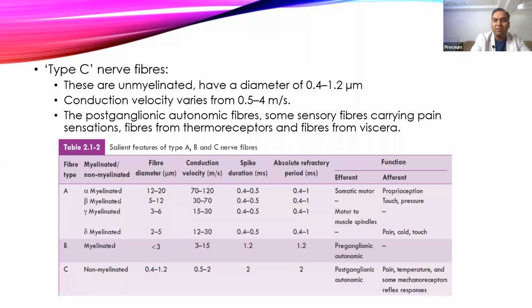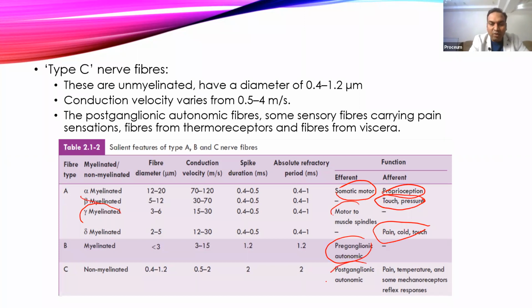So A fibers, alpha myelinated fibers usually form the somatic motor fibers, and also conduct proprioception from the muscle spindle. Beta fibers are sensory fibers which carry touch and pressure. MCQs में आएगा, इसमें से कोई ना कोई एक जरूर आएगा. Then gamma myelinated fibers are the gamma motor nerve fibers which supply the muscle spindle, while delta myelinated fibers carry pain, cold, and touch sensation. While B fibers, myelinated fibers, are usually preganglionic autonomic fibers, while non-myelinated C fibers are postganglionic autonomic fibers and also carry sensory responses. And these are pain, temperature, and some mechanoreceptor, proprioceptor receptors.